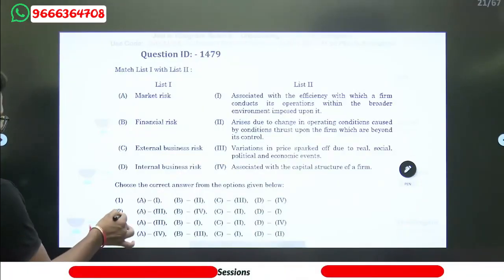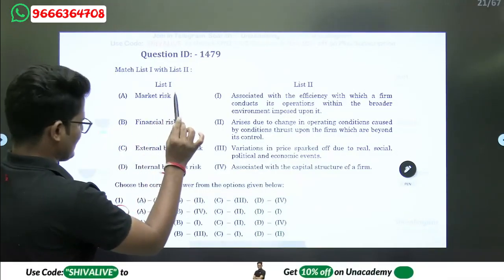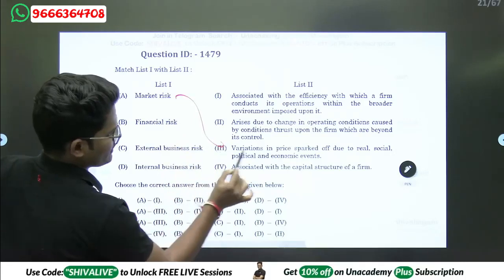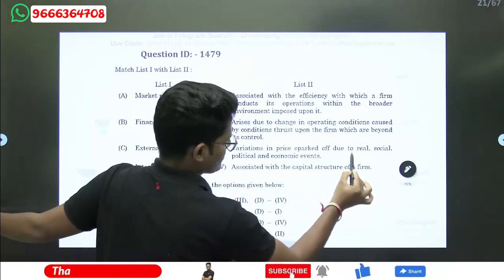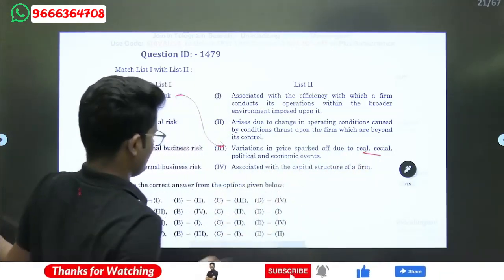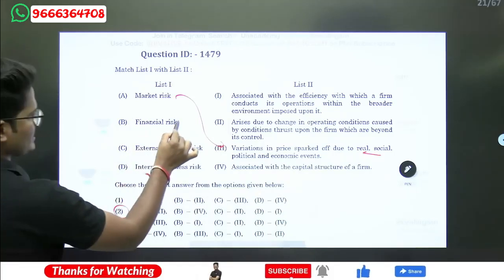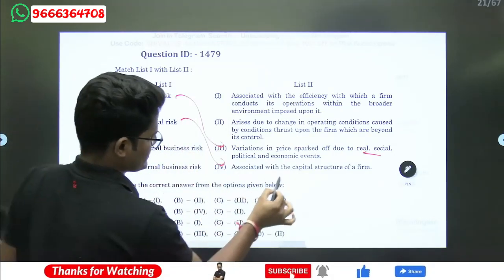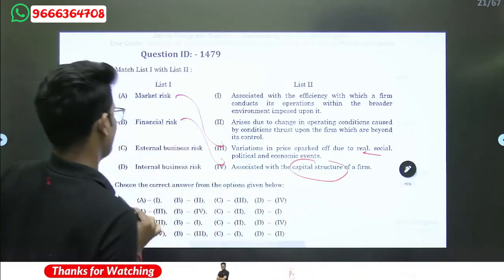Answer will be B, that is market risk is the third one. Variation in the price sparked up due to realigned social, political and economic events. And B is the fourth one, financial risk associated with the capital structure.